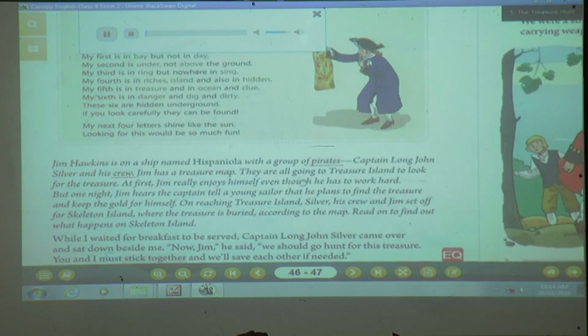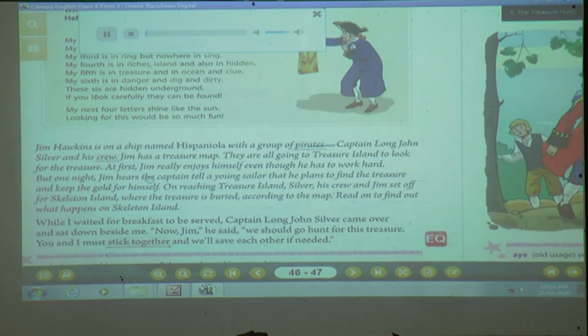Adapted from Treasure Island by Robert Louis Stevenson. Jim Hawkins is on a ship named Hispaniola with a group of pirates, Captain Long John Silver and his crew. Jim has a treasure map. They are all going to Treasure Island to look for the treasure. At first, Jim really enjoys himself even though he has to work hard.